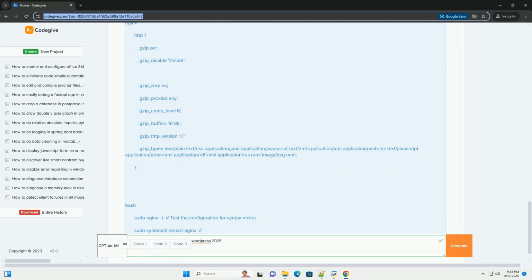Asterisk: connect to your server via SSH. Asterisk: the location of the nginx.conf file varies depending on your server setup.